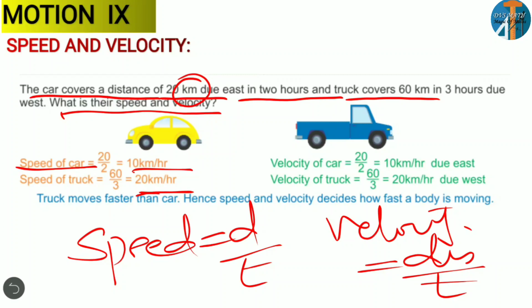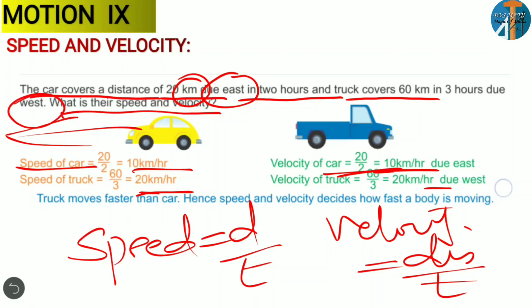But here you can observe, 10 km per hour due east, because the car is moving towards east. And the truck is moving towards west, so due west. So this is the difference between speed and velocity. Speed talks about only the magnitude, while velocity tells about the direction. And which is moving faster? Truck moves faster than car. Hence speed and velocity decide how fast a body is moving.